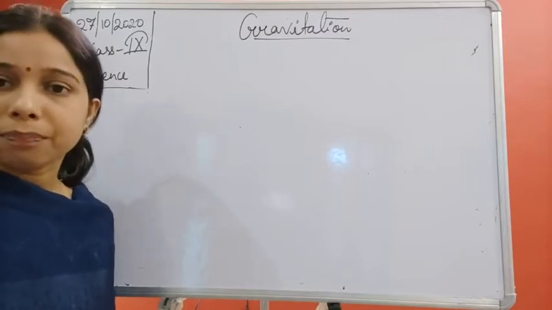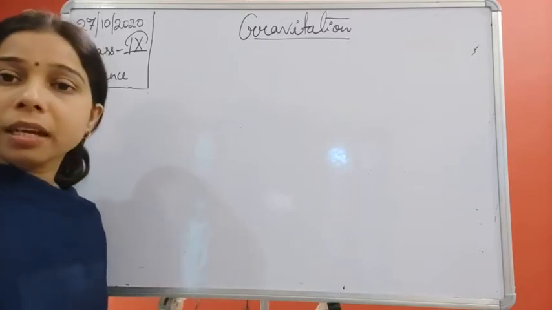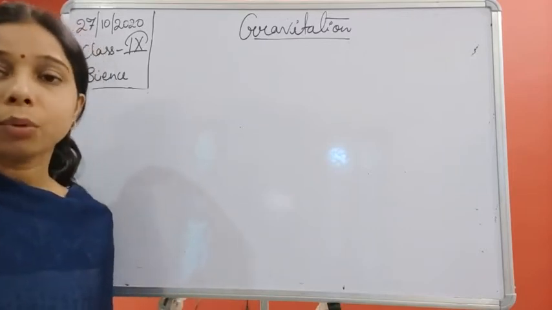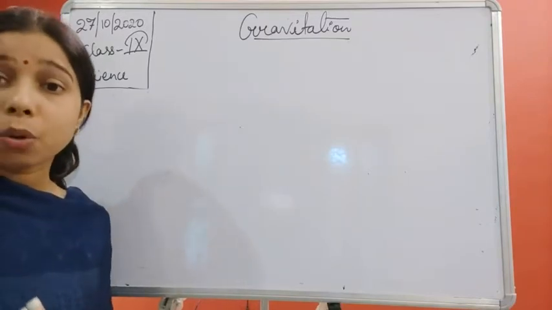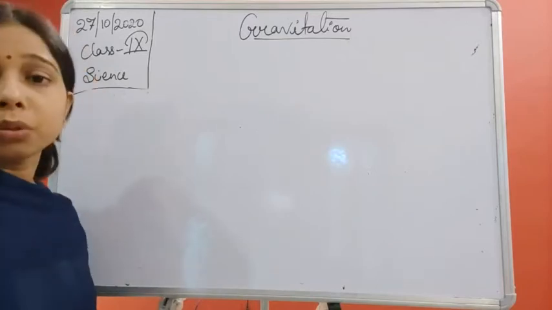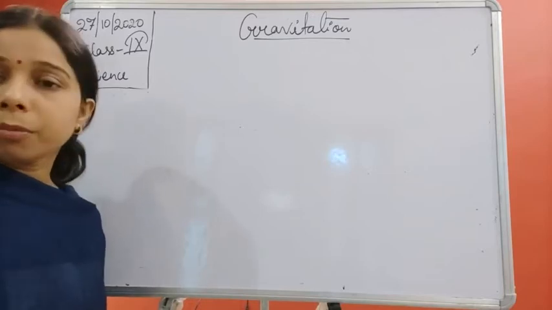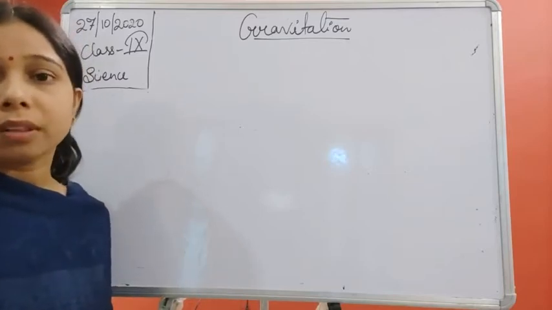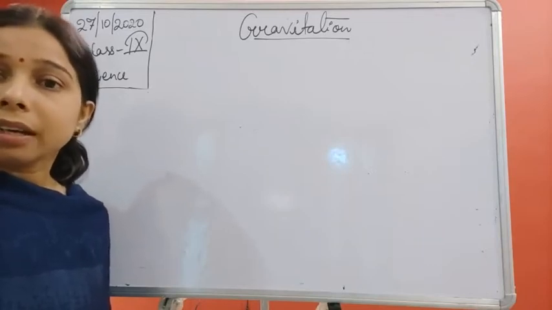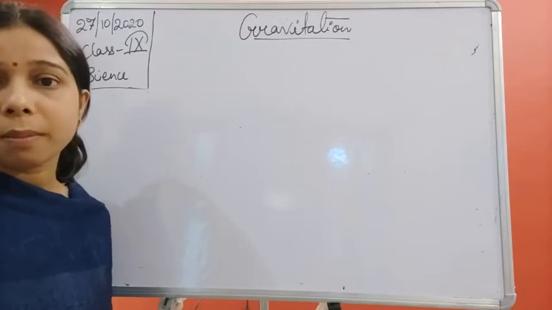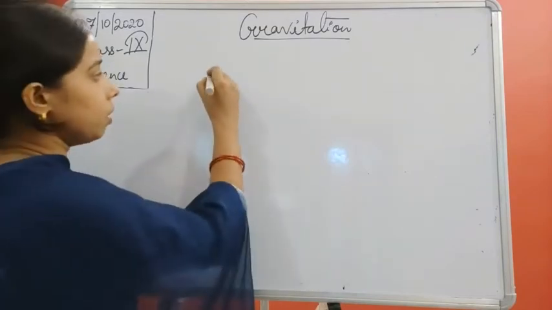We have discussed that if two objects are kept at a certain distance and both have smaller mass, even so, according to the universal law of gravitation, every object exerts a force on the other object, and that force is directly proportional to the product of their masses and inversely proportional to the square of the distance between them.